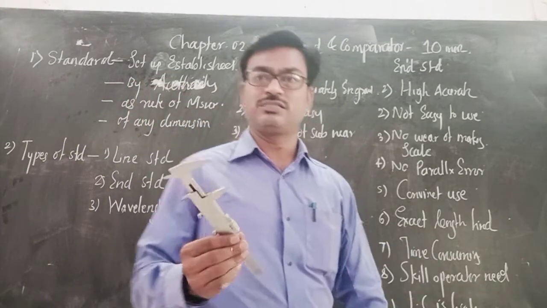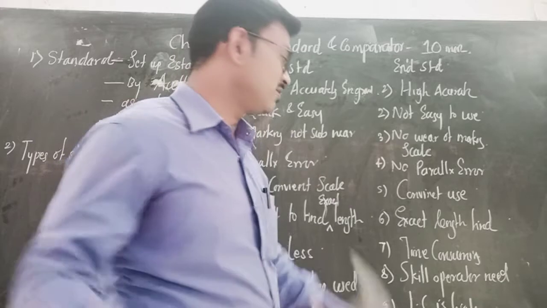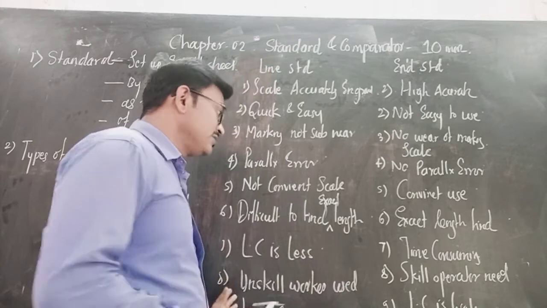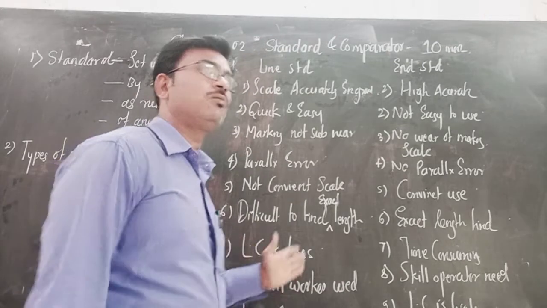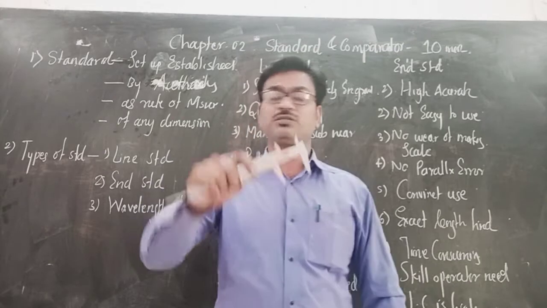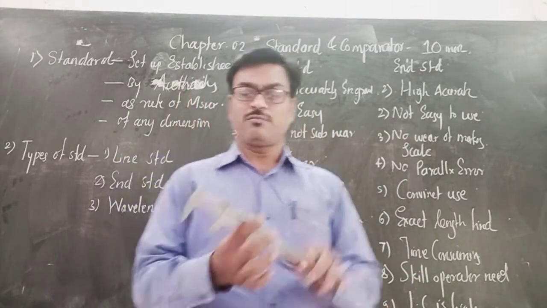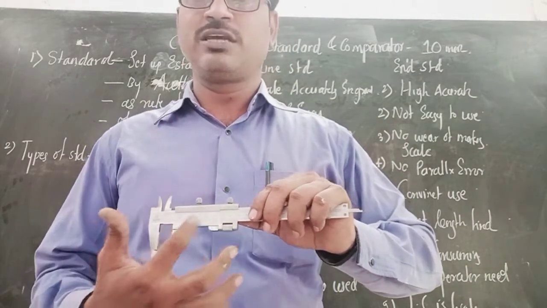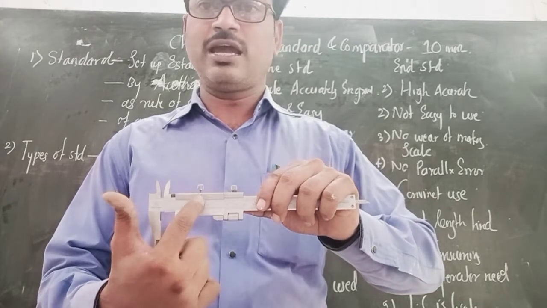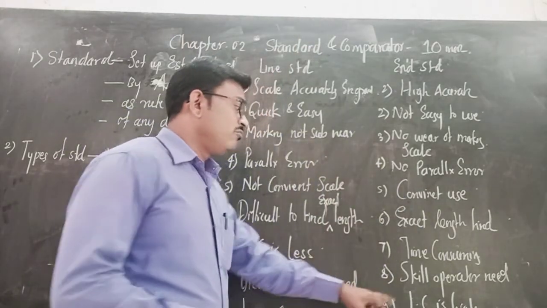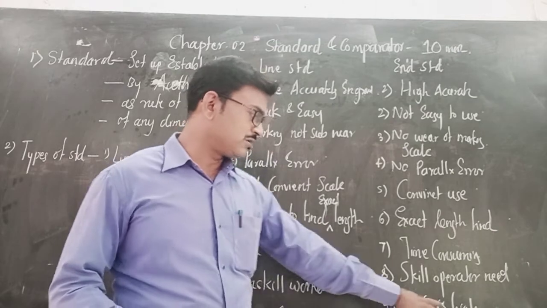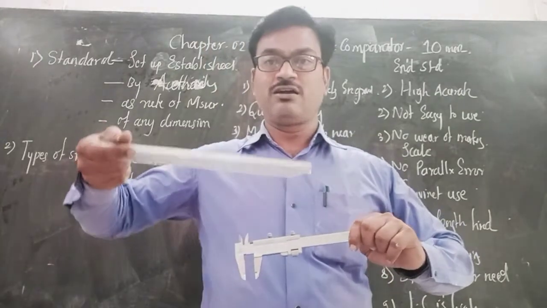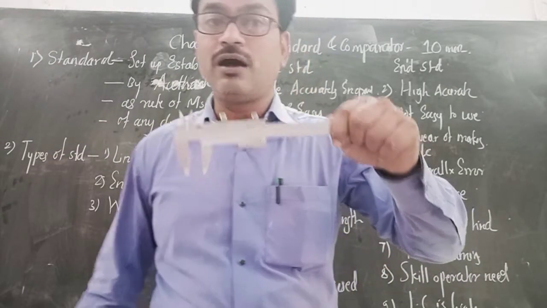Time consuming. Obviously, some time is required to measure with the help of an end standard. A skilled operator is needed, up to some extent, as compared to the line standard. Unskilled or semi-skilled operators are also used here, but here the skilled operators are required. Least count is high because both scales are here. This one is the main scale and this one is the vernier scale. With the help of these two scales, main scale and vernier scale, you can count or measure very small measurements. And the next one is high cost. As compared to the line standard, the end standard is high cost.